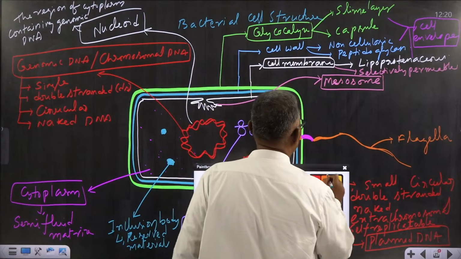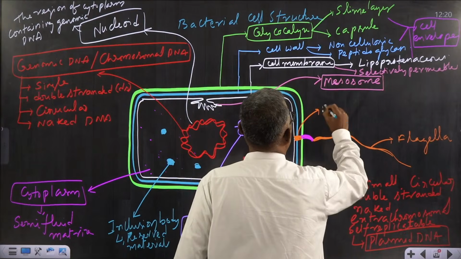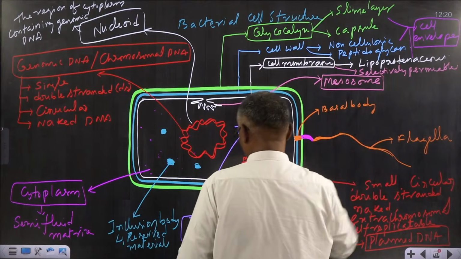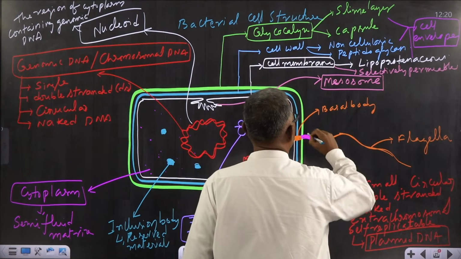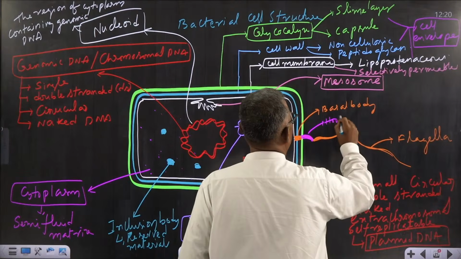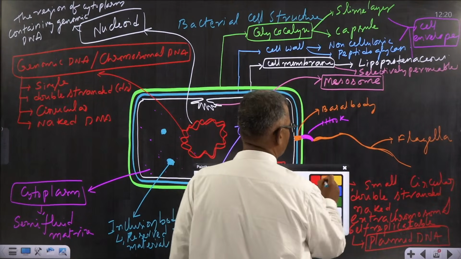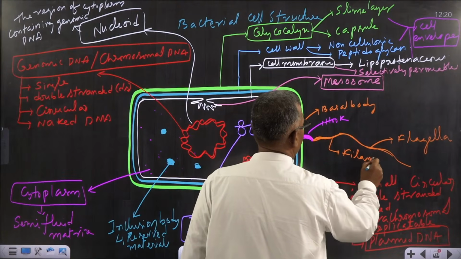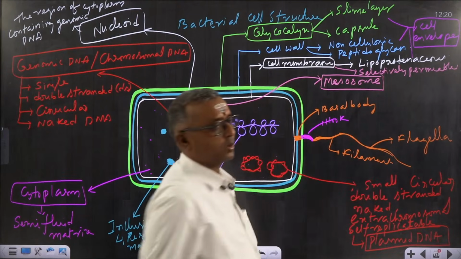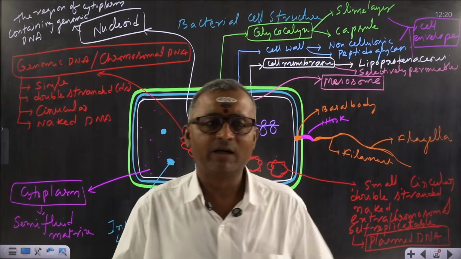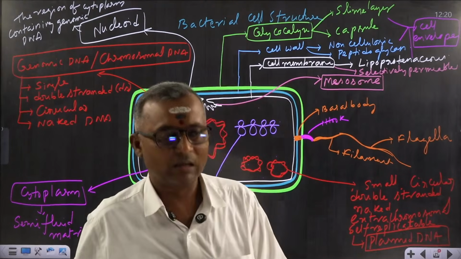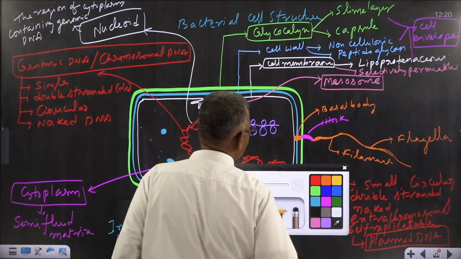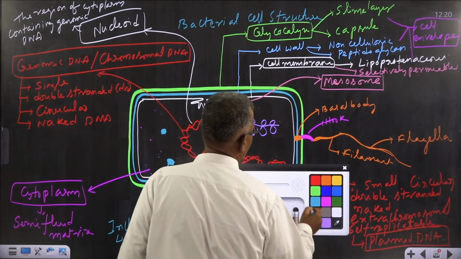These are the three structures: basal body, hook, and filament. And it helps in locomotion. There is a great variation with respect to its distribution and number also.